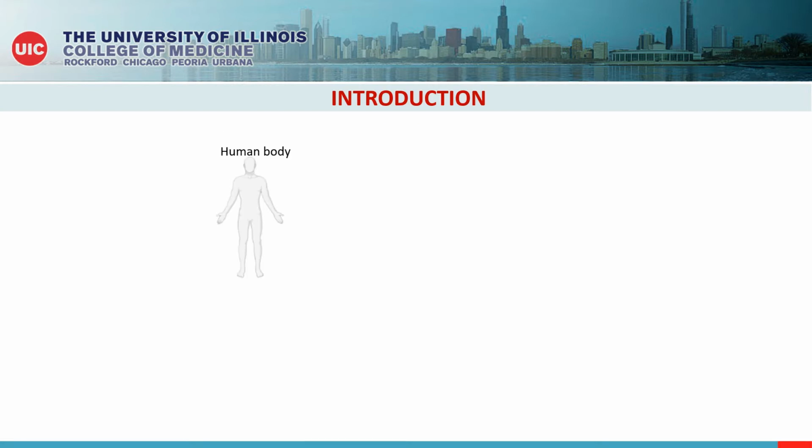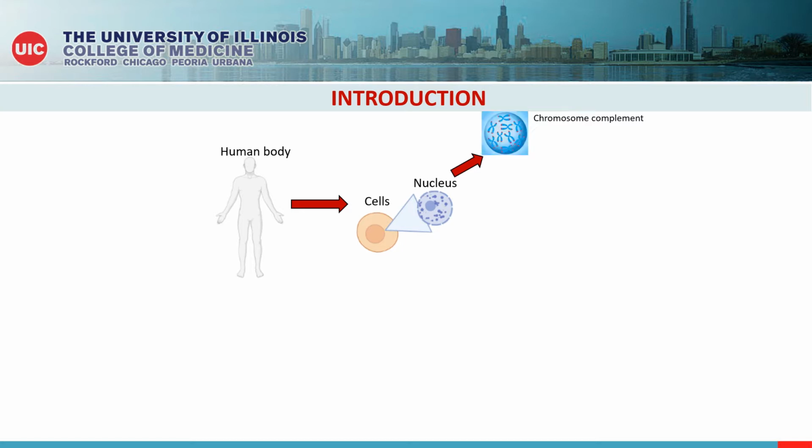As you all can see, a human body is made up of trillions of cells, each of which consists of a nucleus containing the complete set of chromosomes. Efficient packaging and access of this genetic material is very important, and it depends on proper control of the DNA superstructure. Some of the largest physical rearrangements of the genome occur during DNA replication and mitosis, as sister chromatids are synthesized, condensed, and segregated into two daughter cells.